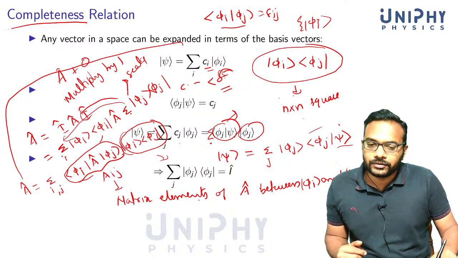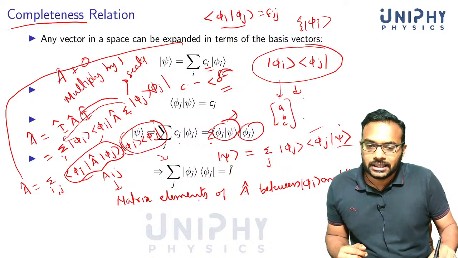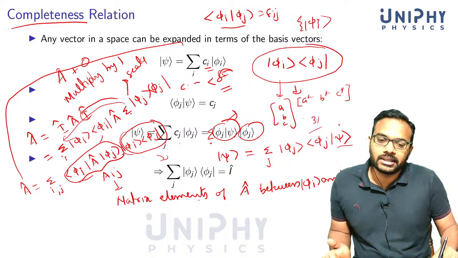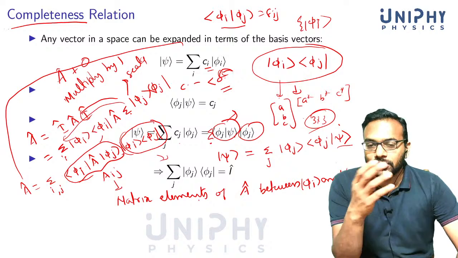So for example, if you take a quantity like this, a, b, c, corresponding to this, and then you do a star, b star, c star, this multiplication is allowed, and you will get a 3 by 3 matrix. So this multiplication is actually allowed. It's known as an outer product.